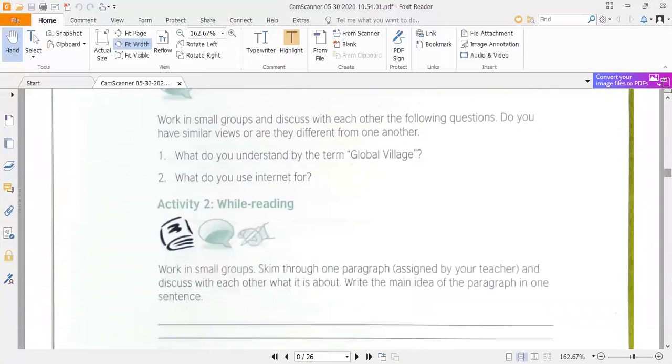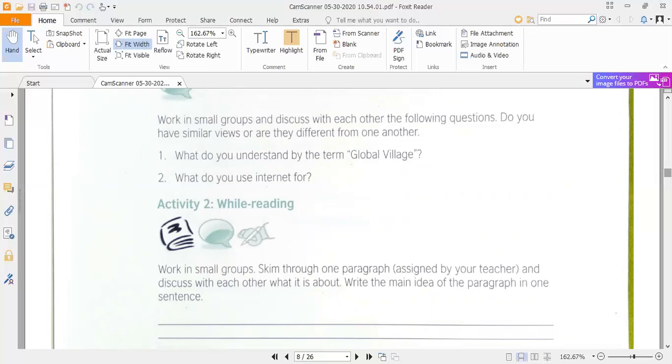So we discussed how the world has become globalized, or why we call this world a global village: because of the minimum distance with each other, and because of the development in the world due to information and technology. We are very close to each other, and we have a quick connection and relation with each other due to the different sources of information technology and media as well.